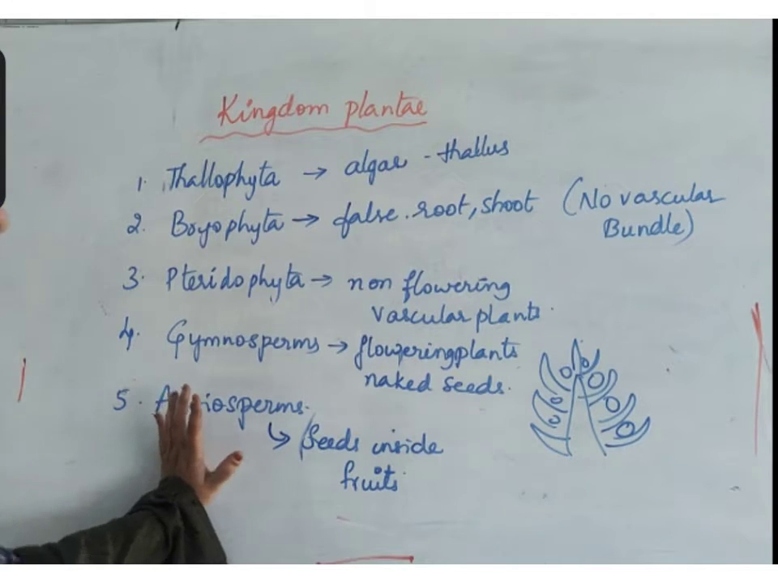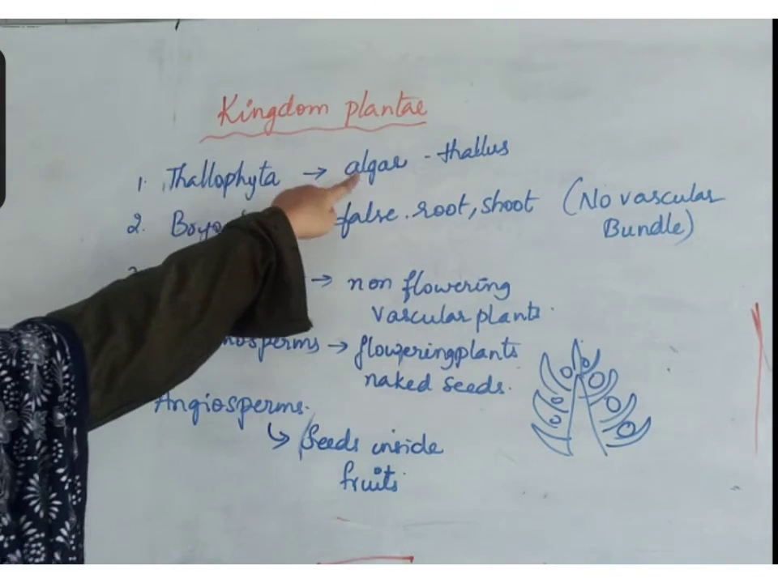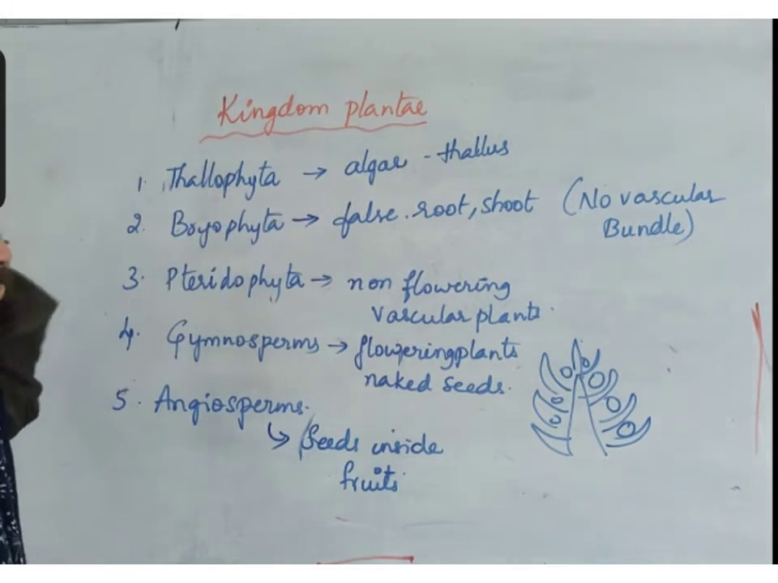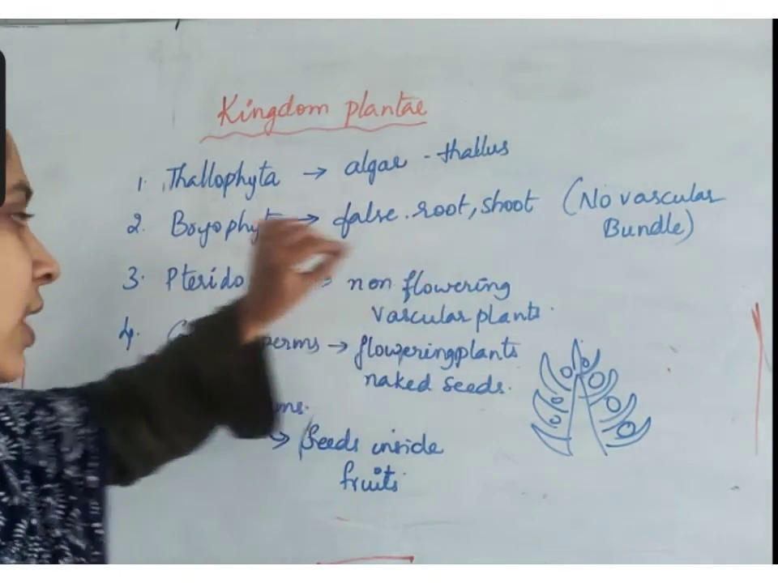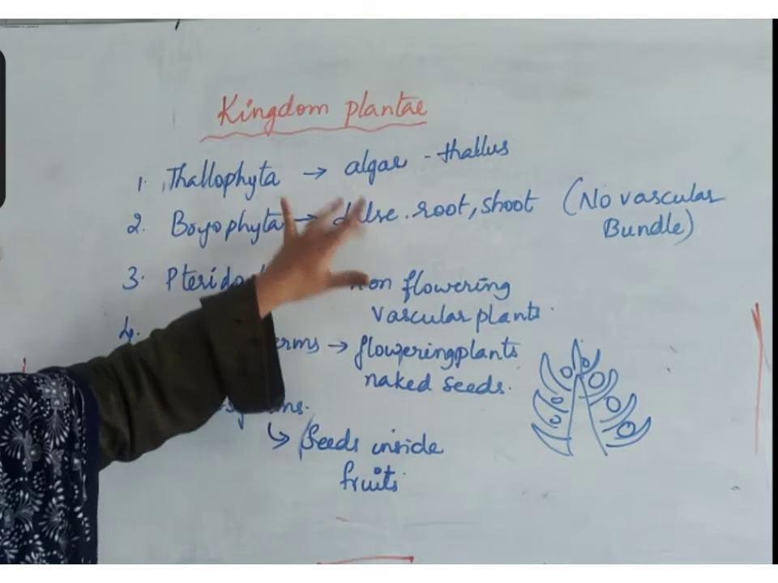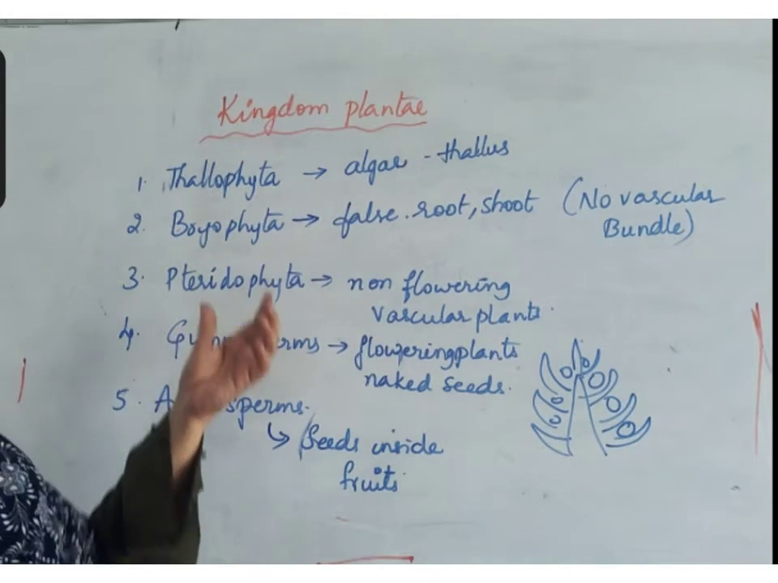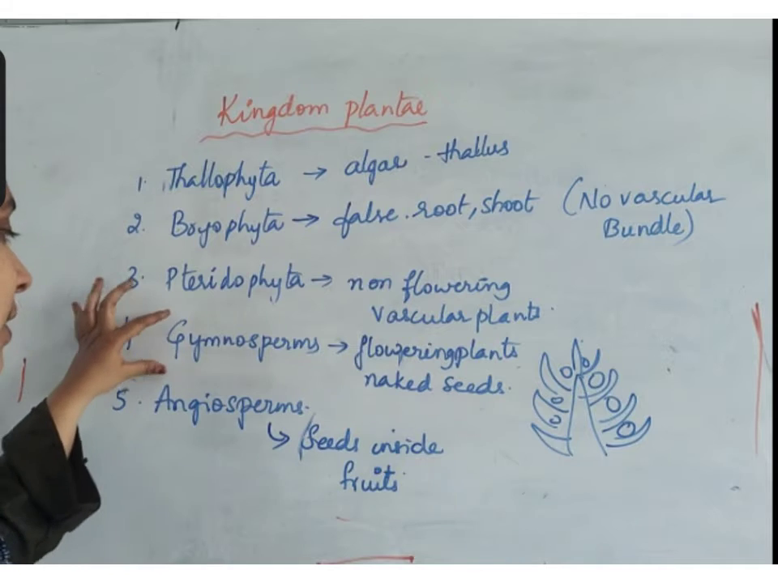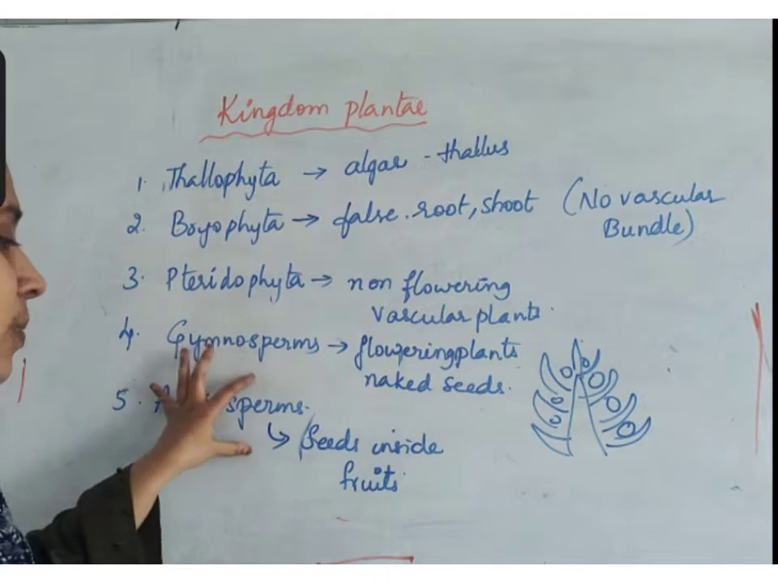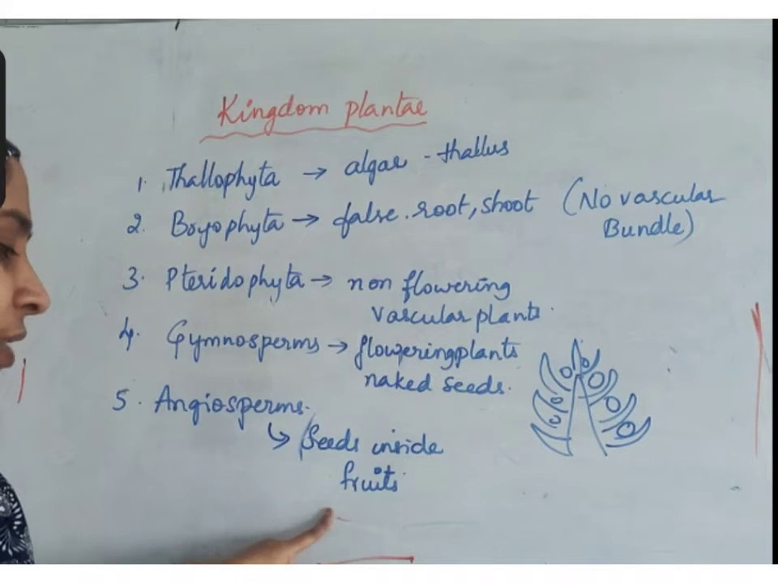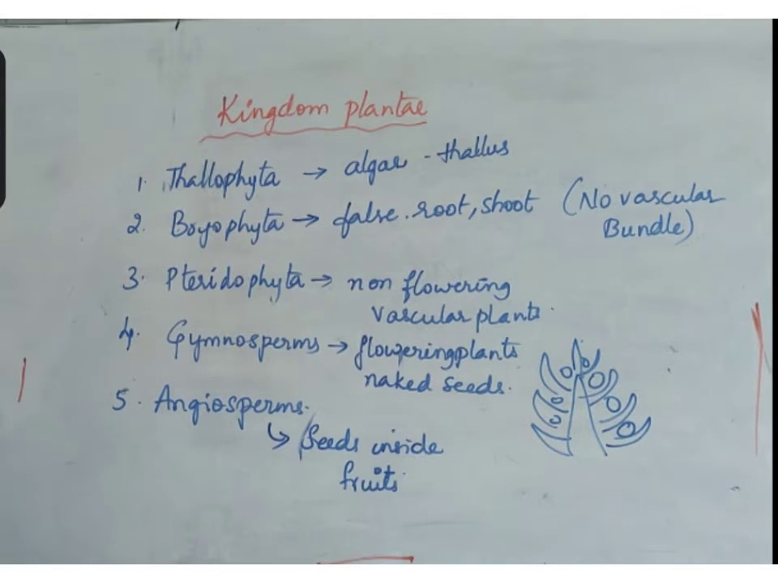Thallophyta has thallus. Examples include all different types of algae. Bryophyta has false root and shoot, that is, no vascular bundle. Pteridophyta has a vascular bundle, but it cannot produce flowers. Gymnosperms are flowering plants, but seeds are naked. Angiosperms, seeds are inside the fruit. Okay, so we'll discuss Thallophyta today.